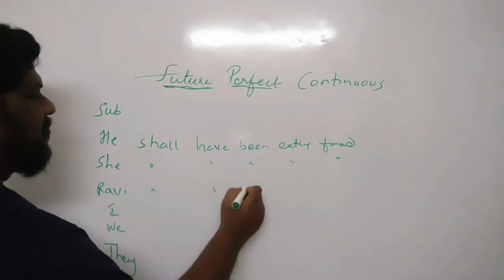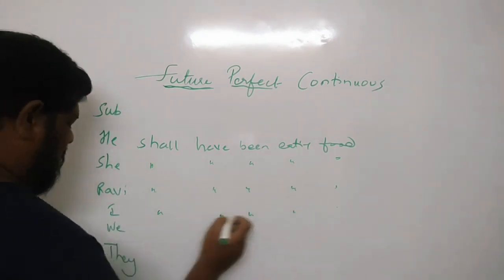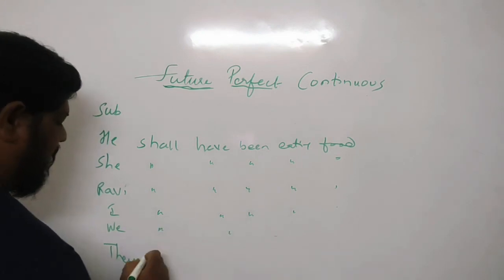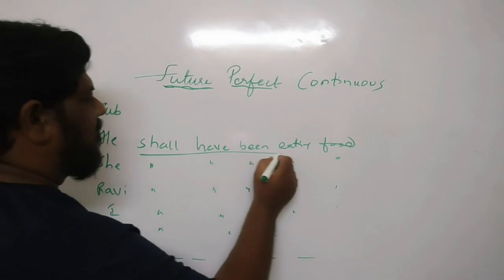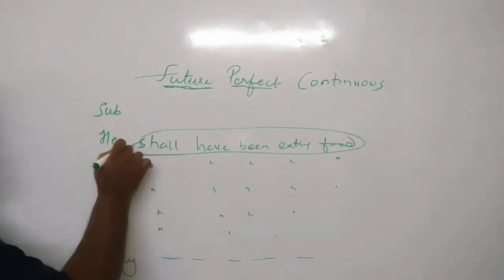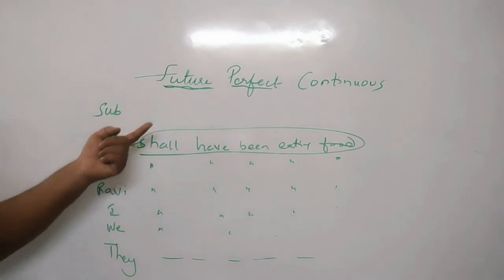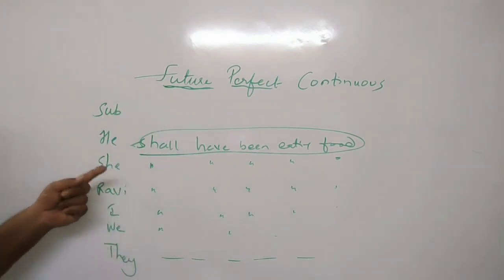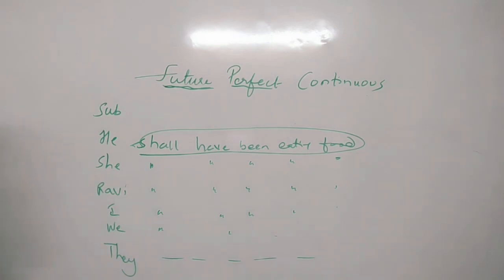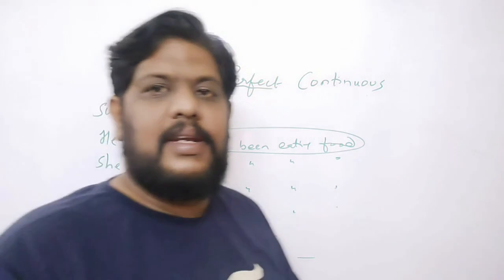Ravi shall have been eating food. I shall have been eating food. We shall have been eating food. And they shall have been eating food. So this will be the same for all the other subjects also. So here there is no change in the helping verbs or no change in the shall or the other words, and also everything is absolutely the same here. So that is how we come to the end of the future perfect progressive.